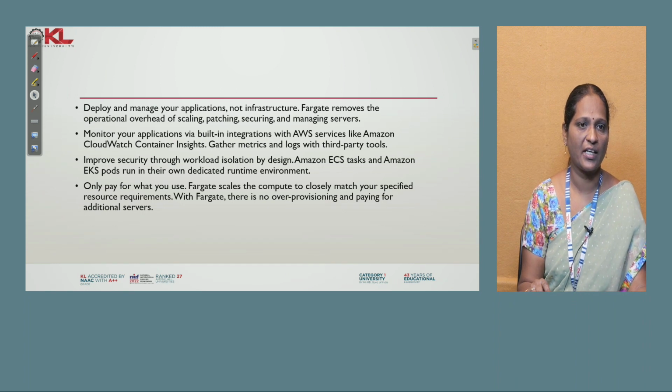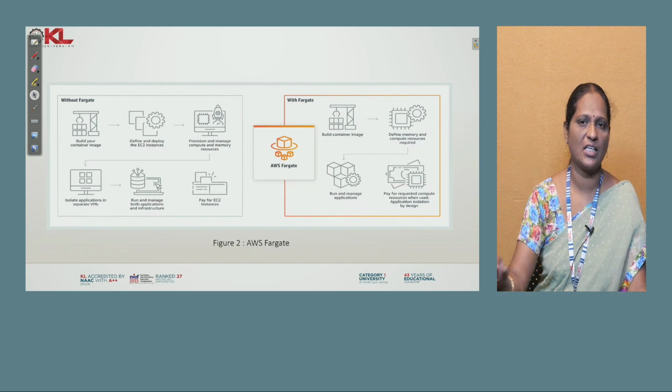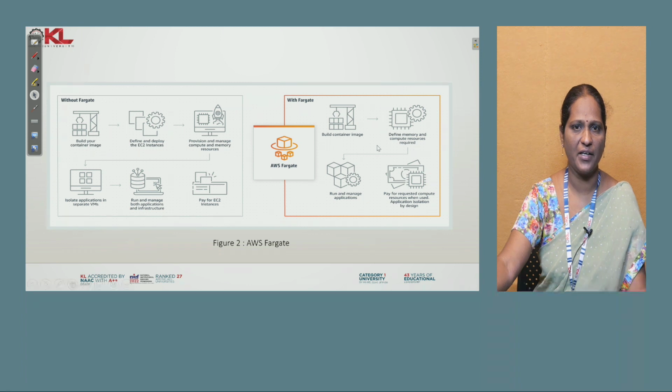Before Fargate runs, first you have to manage your Kubernetes services and Elastic Container Services, which can be run as EKS pods. You have to pay attention so that Fargate can scale everything. It can closely monitor all the applications you are running from your ECS as well as EKS pods. Fargate is a container compatible service as well as a Kubernetes compatible service. See here how Fargate works: without Fargate, what happens, and with Fargate, what happens.